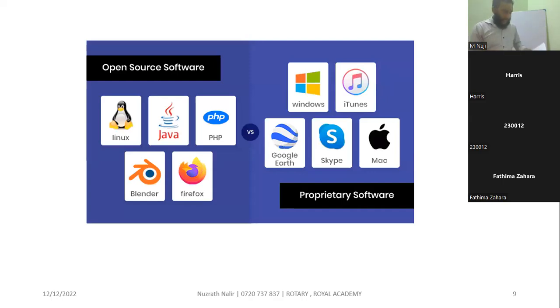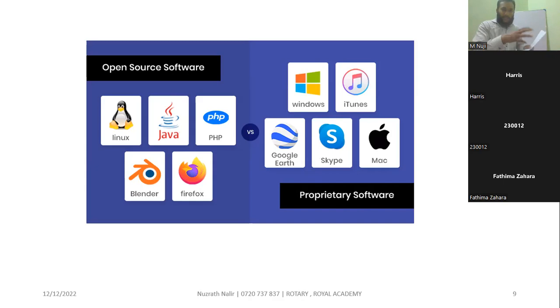So open source software, in question number 10, the answer is 3. Proprietary software and open source software. So software is categorized by ownership or licensing. Types of software are categorized as application software, system software, open source software, proprietary software.